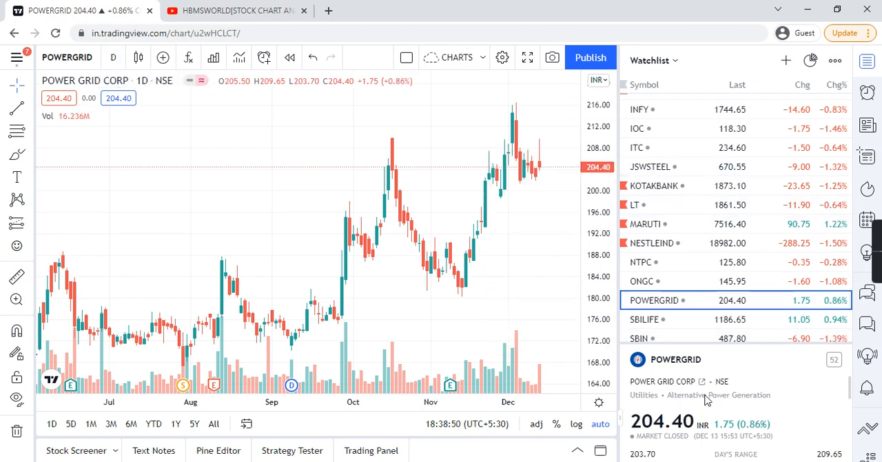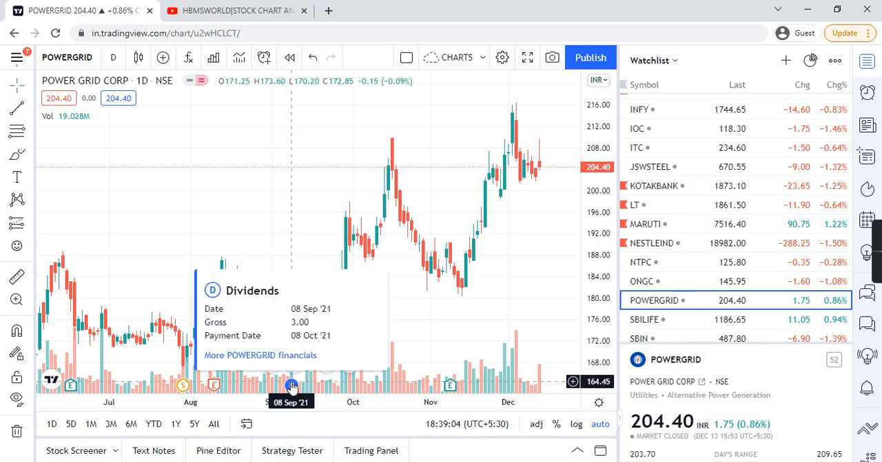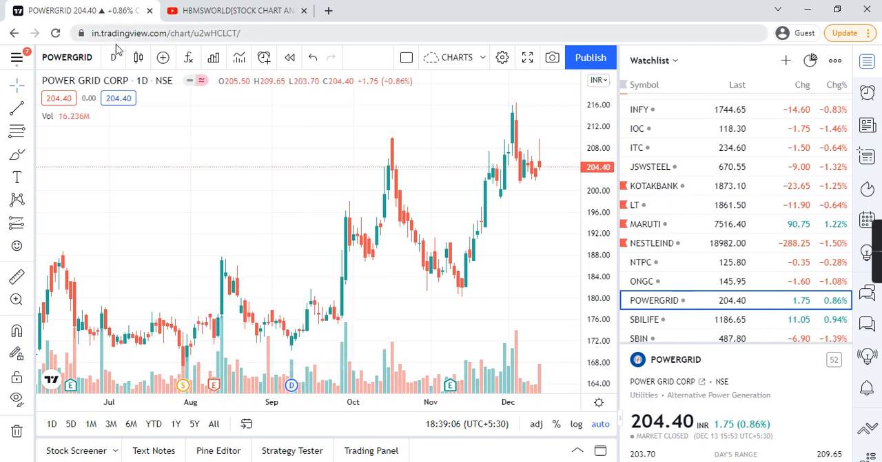First of all, Power Grid Corporation is a power generation organization, and its current price is 204 rupees 40 paisa, up 1 rupee 75 paisa in 2 days, that is 0.86%, and it is a dividend giving stock. Last time it provided a dividend of 3 rupees. So let's analyze on a monthly basis.